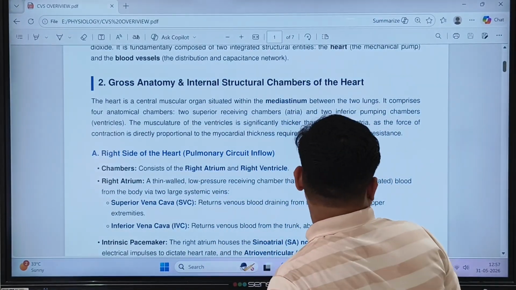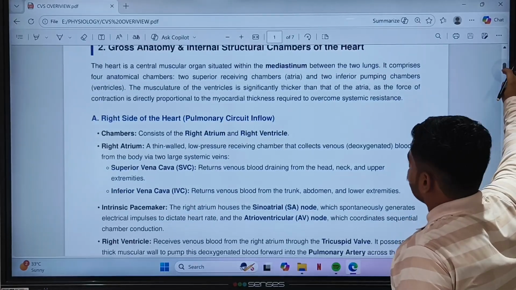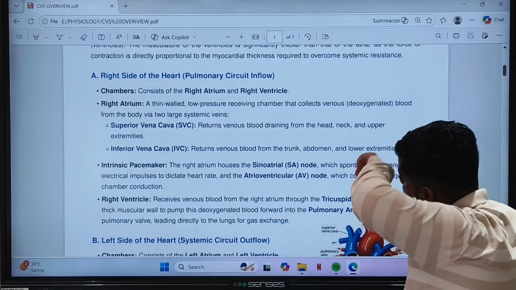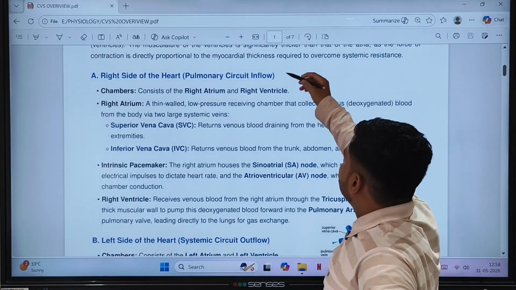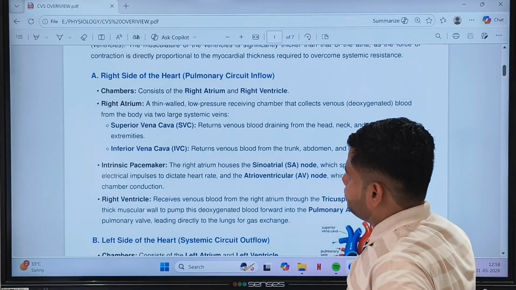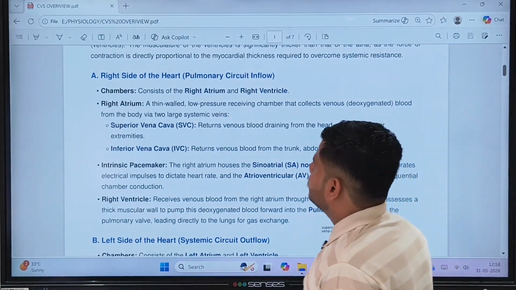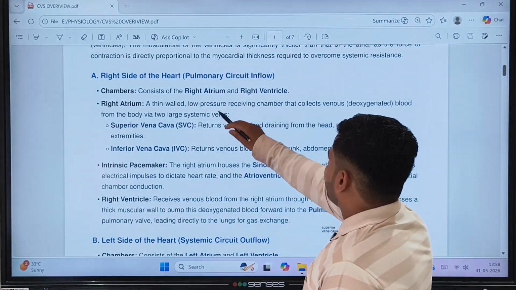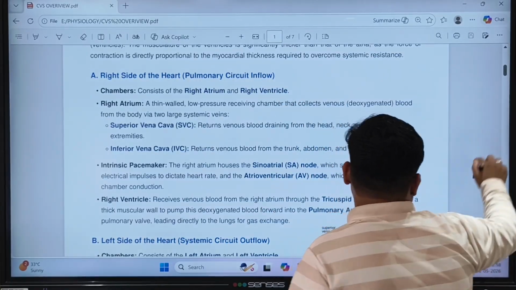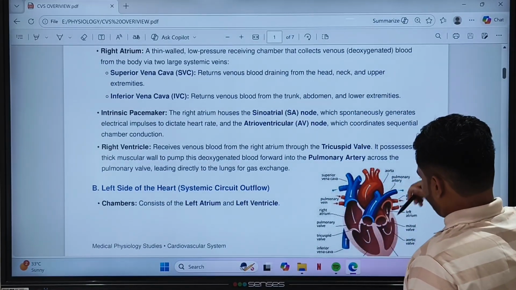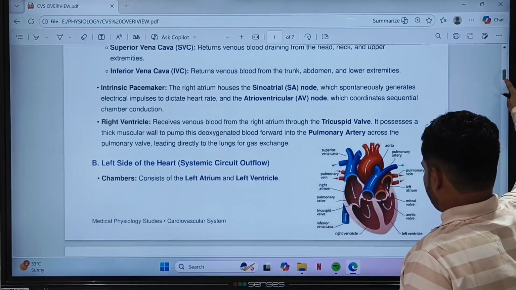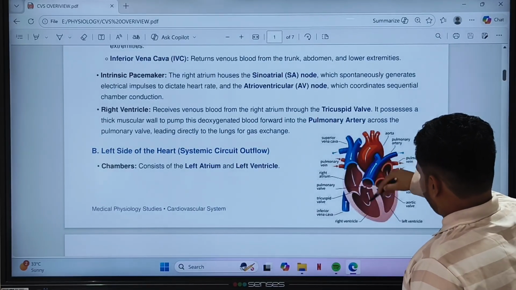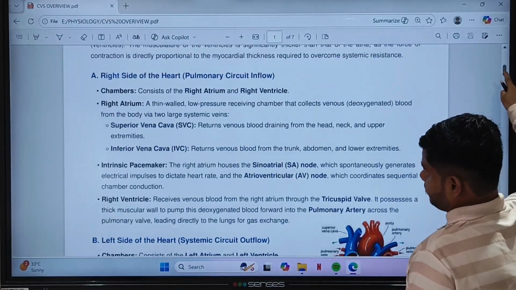Okay, now let us study one side of the human heart. Now the right side of the human heart is the pulmonary circuit flow. The chambers consist of the right atrium and right ventricle, as you can see over here.